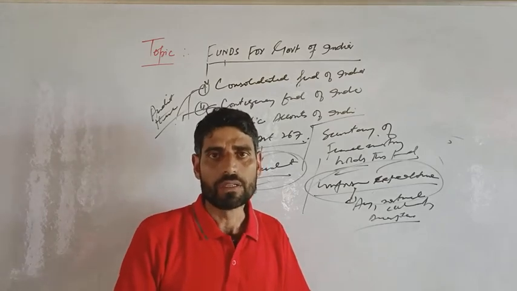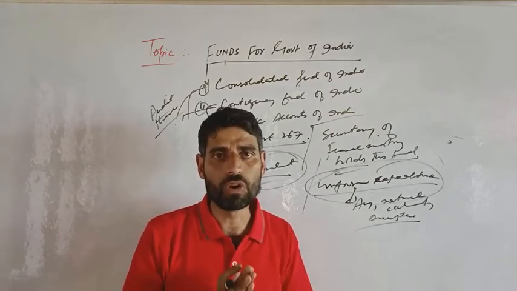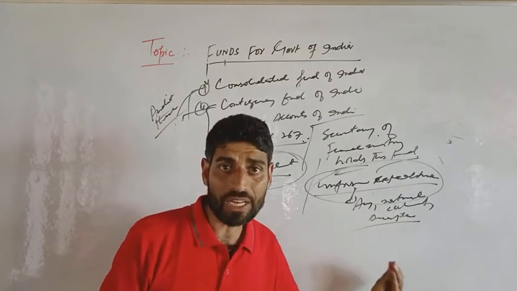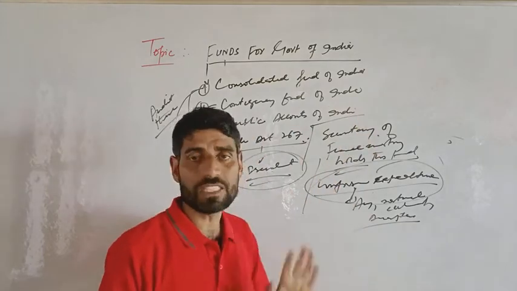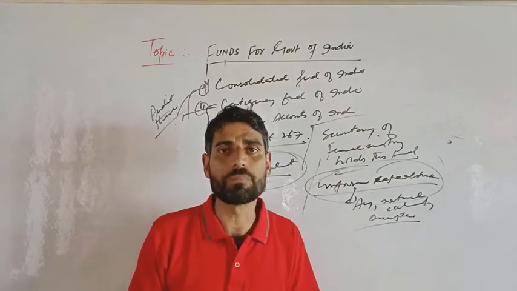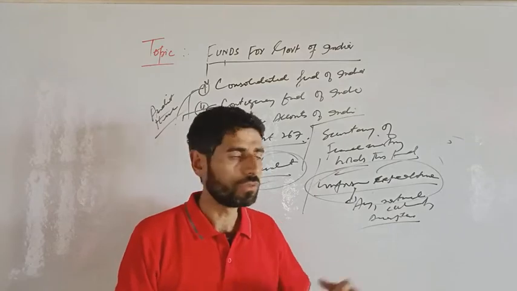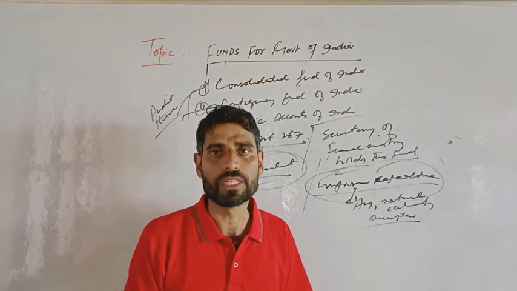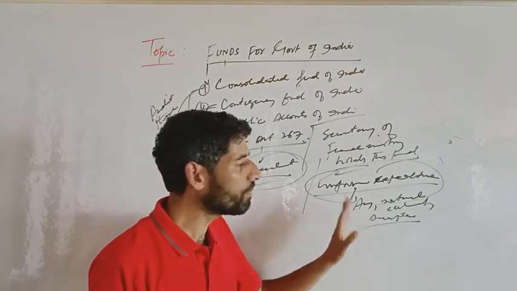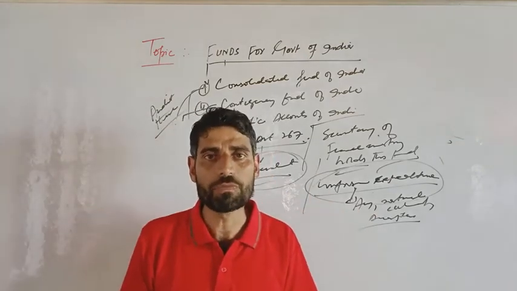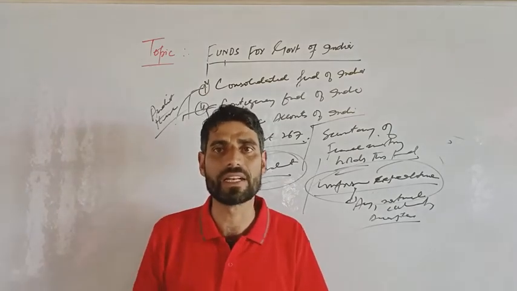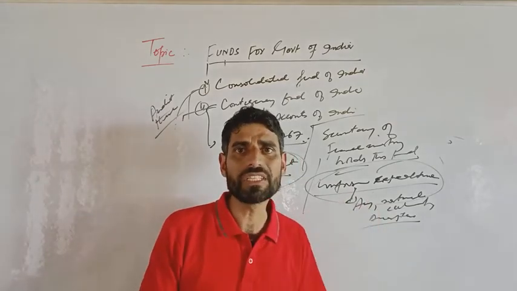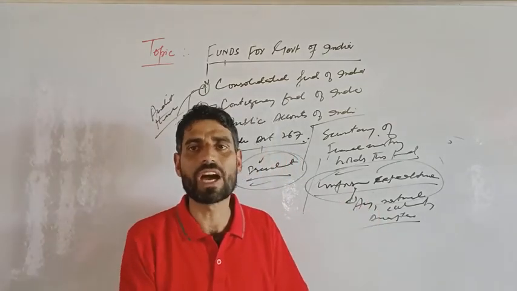In the Consolidated Fund, the Government of India needs parliamentary approval to withdraw money from the Consolidated Fund of India. But so far as this Contingency Fund of India is concerned, there is no need of Parliament approval to withdraw the money from this fund. It was made for what purpose? To meet unforeseen expenditure, at the time of a natural calamity. Clear? The President can spend cash from this account at any time.